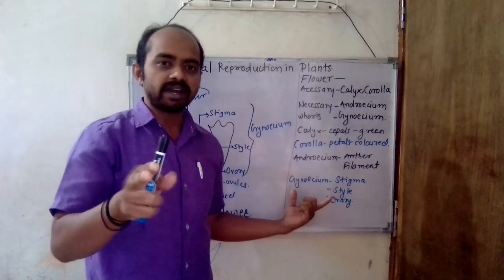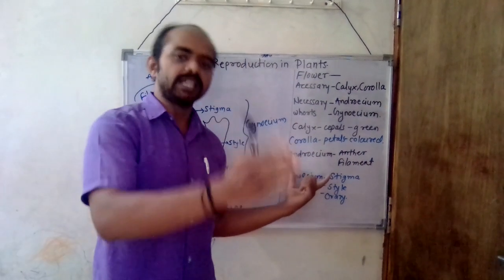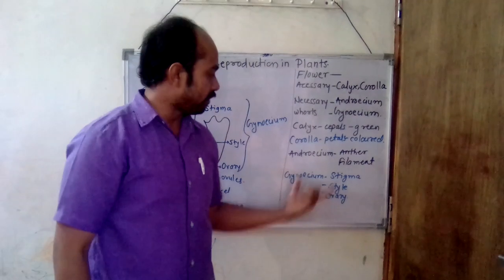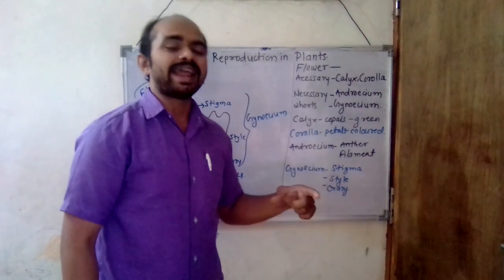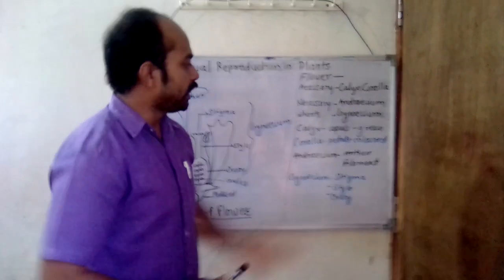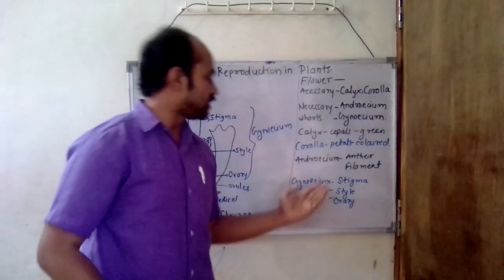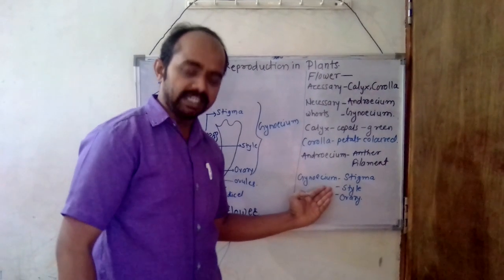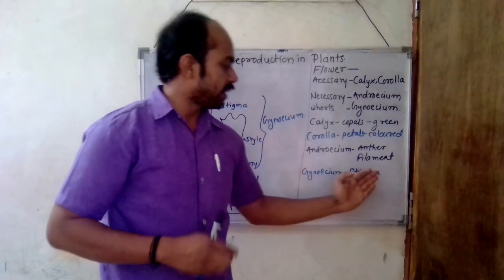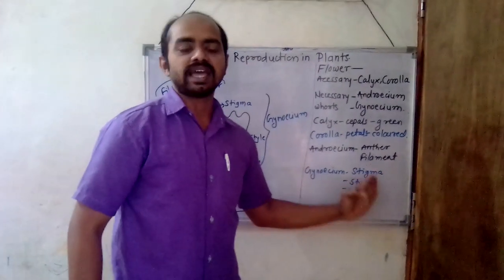Any flower is subdivided into two reproductive organs, likewise human beings. Here the androecium is the male reproductive organ and the gynoecium is the female reproductive organ of a flower. The single member of an androecium is known as the stamen, which is divided into anther and filament. And the single member of the gynoecium, the female reproductive organ, is known as the carpel, and it is divided into stigma, style and ovary.